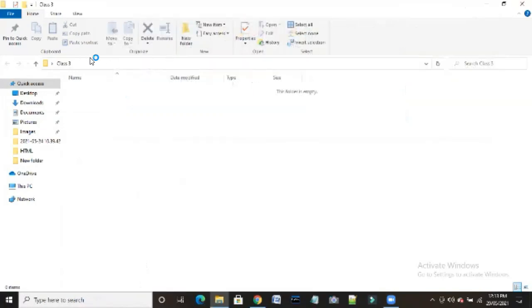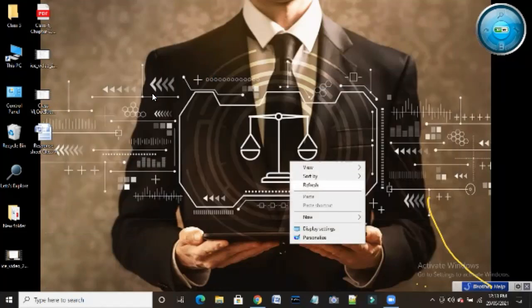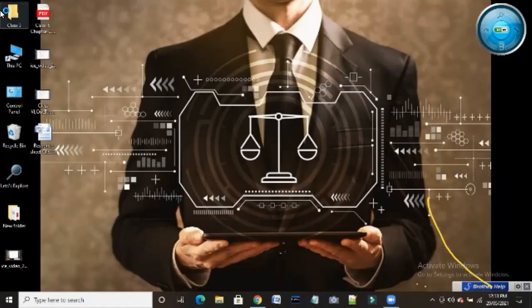Okay. So I will do the refresh here. You can see the folder. Don't do, students. You can see the folder here. Where is the folder? You can find this one here. This one is in here, right? So this is how to hide the desktop icons.